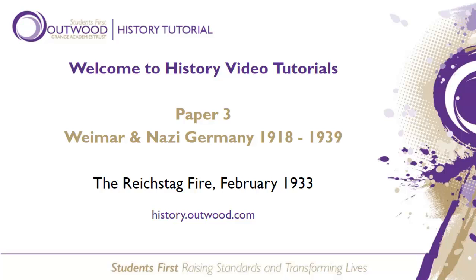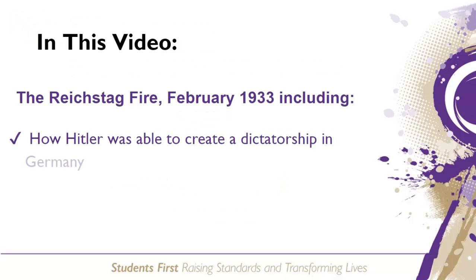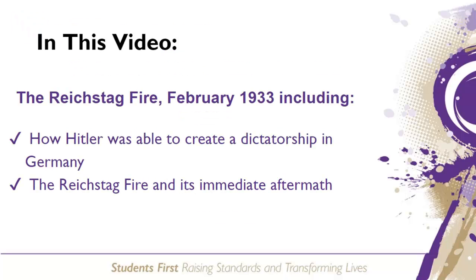This is for Edexcel GCSE Weimar and Nazi Germany. Today we will cover how Hitler and the Nazi Party were able to create a dictatorship in Germany, and we will look specifically at one event which contributed to him doing this, the Reichstag Fire of February 1933.